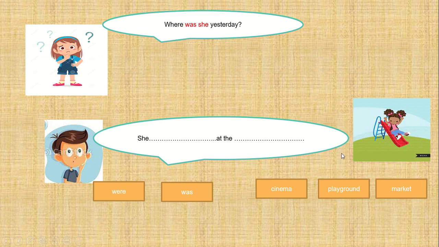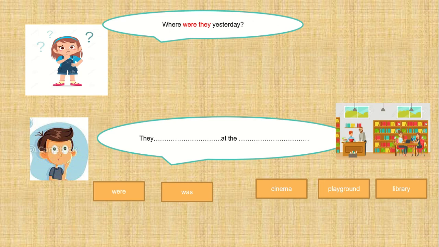Next, you have to look at the picture. Okay, where was she in the picture? The picture shows a playground. So the correct answer is she was at the playground.